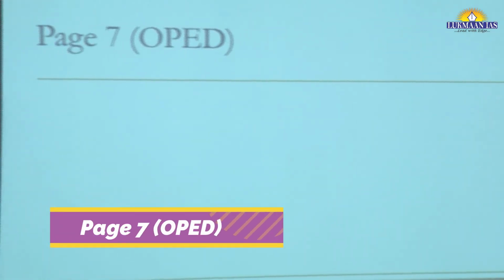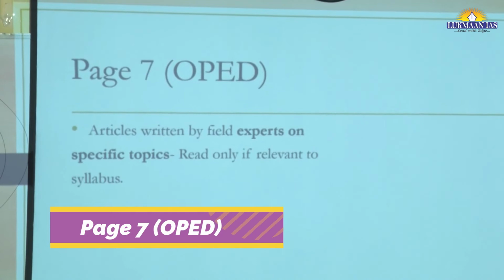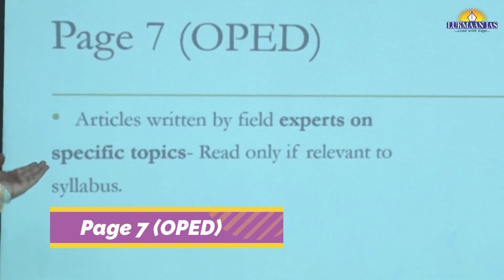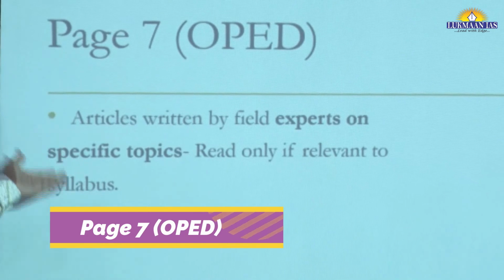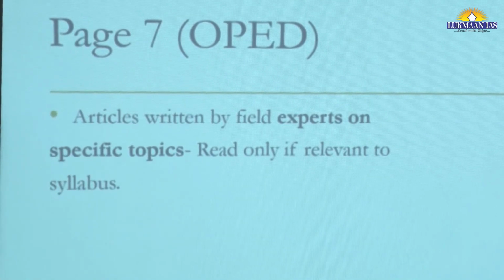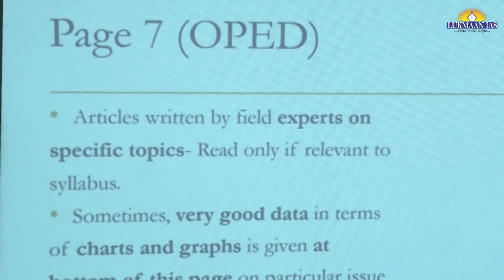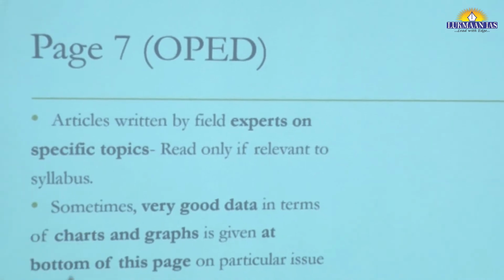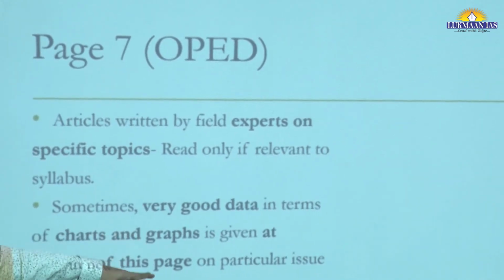Then there is the op-ed page, page 7, where articles by experts in the particular field are written. There are 2 to 3 articles, but what is important for your examination is that sometimes very good data in terms of charts and graphs is given at the bottom of this page.